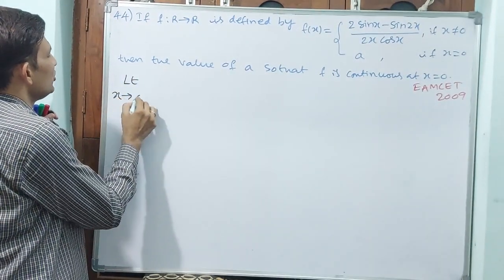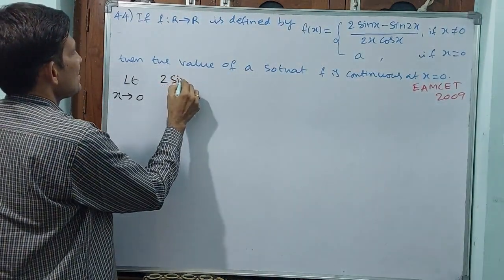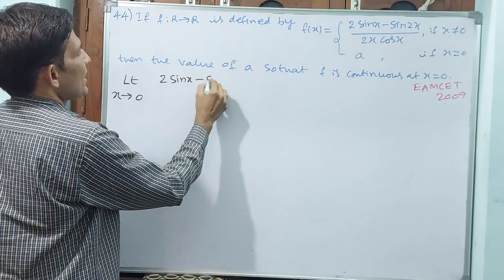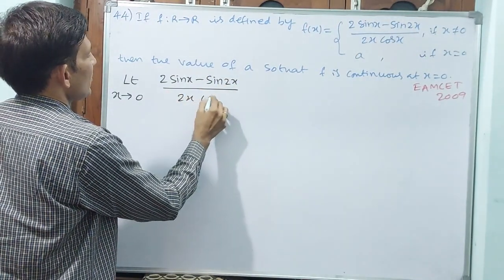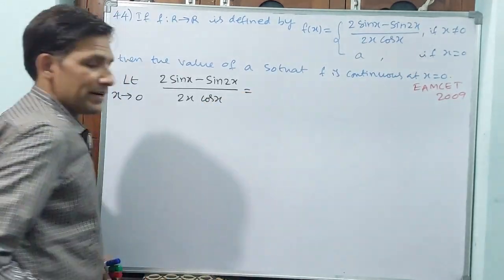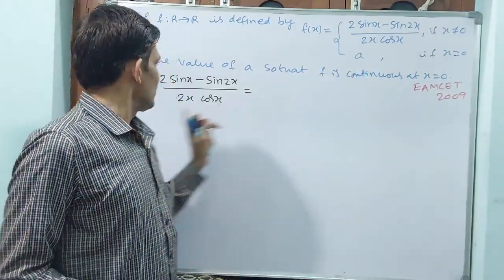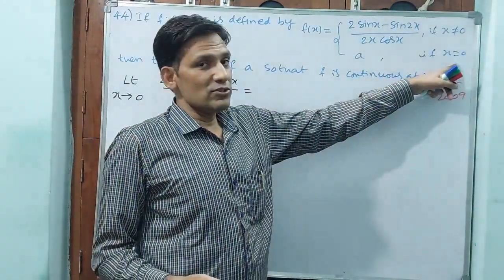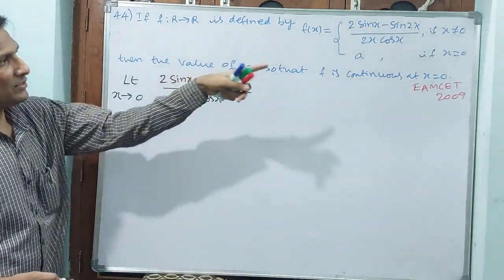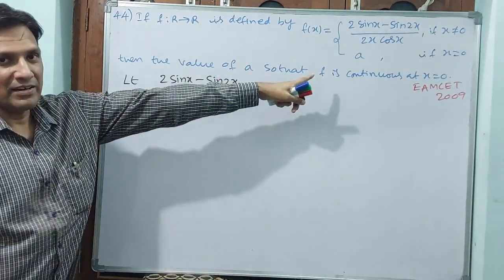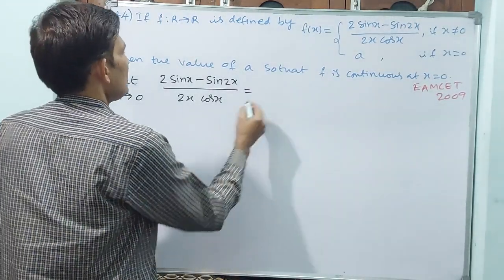Limit x tends to 0 of (2 sin x minus sin 2x) by 2x cos x. You have to find it. Whatever value comes, that value is going to give your a. Why? Because this limit is equal to the value at x equal to 0. You are applying the limit at x equal to 0. Then the value that comes is the value of a. Let us see what will happen. You see what I am doing now?